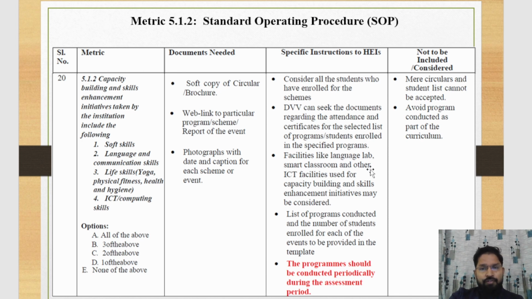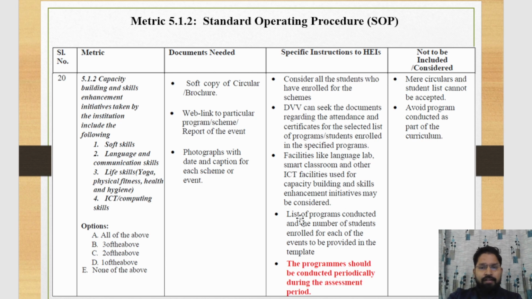And the smart classroom and other ICT facilities used for capacity building and skill enhancement can also be considered.